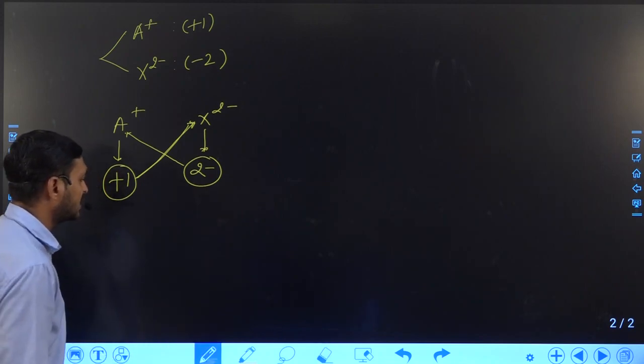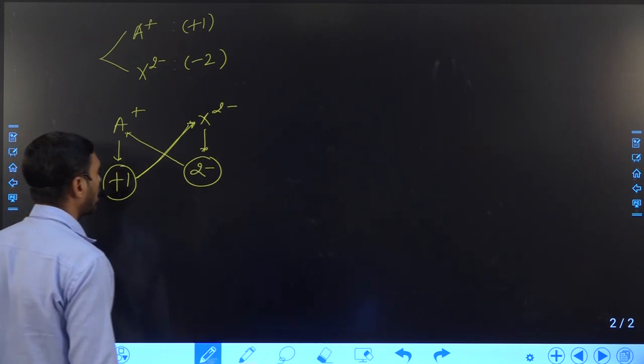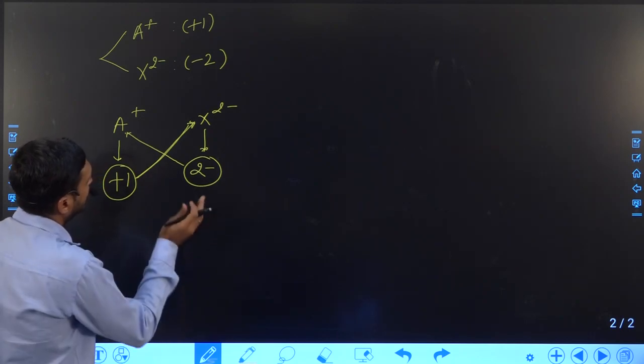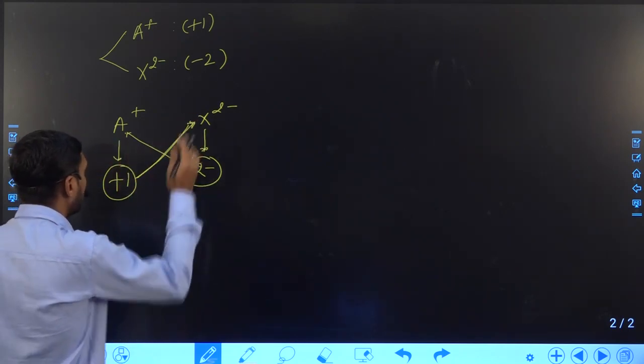This method is known as the crisscross method.